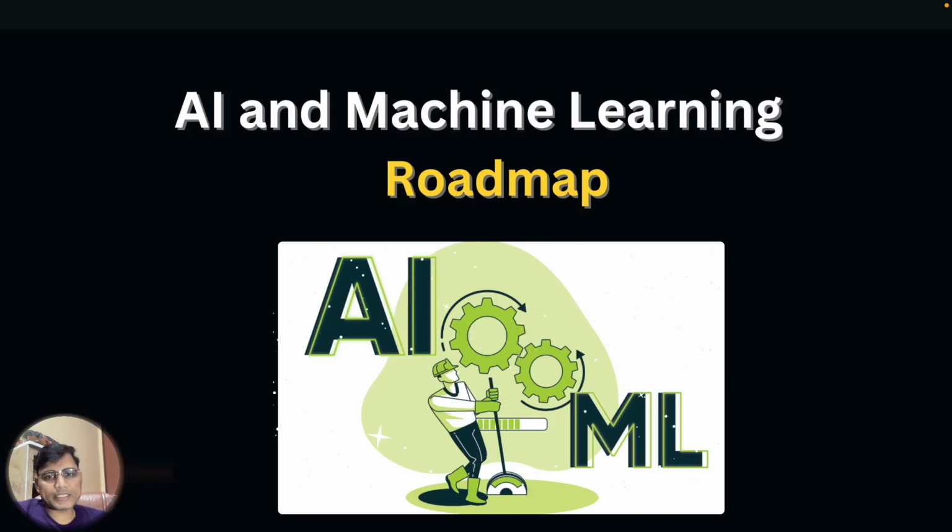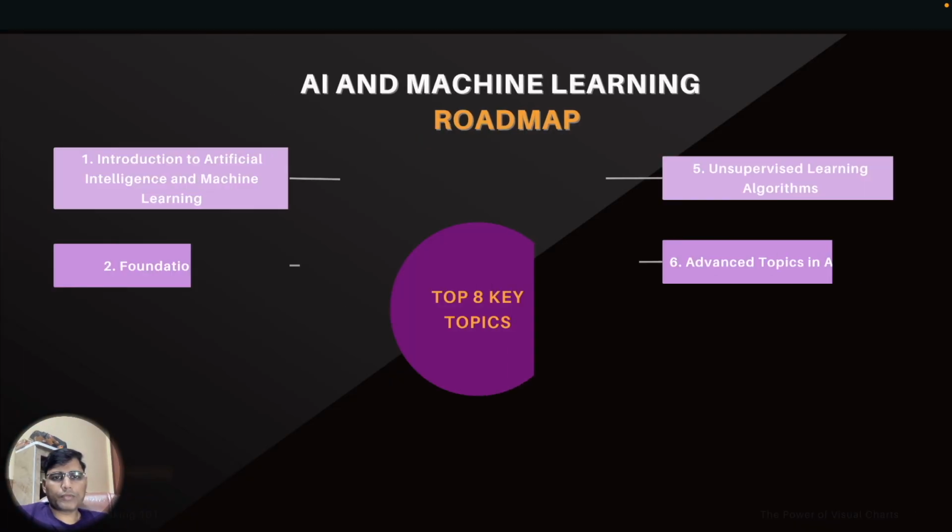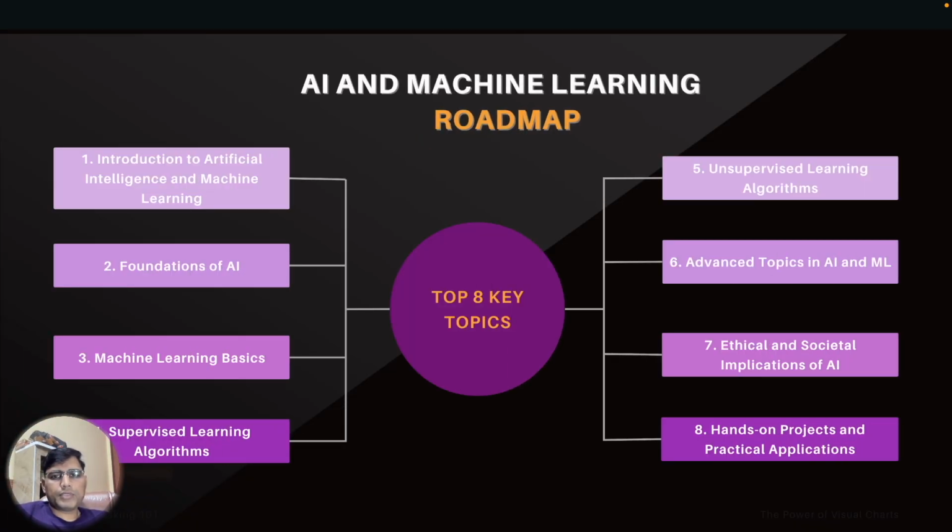So today we will discuss a roadmap of AI and machine learning that will help us to explore our machine learning journey. So let's start now. In the AI and machine learning roadmap, I have picked 8 key topics.